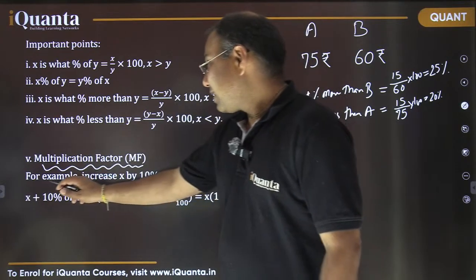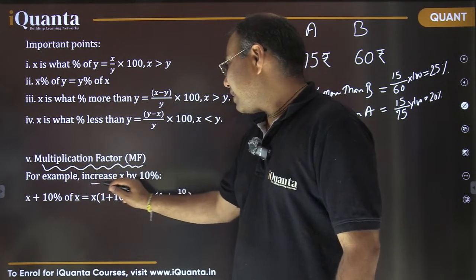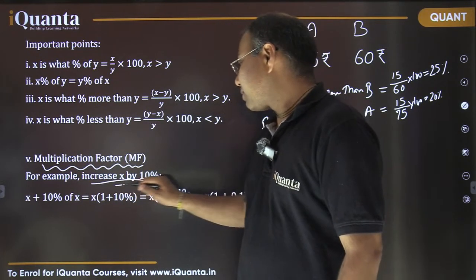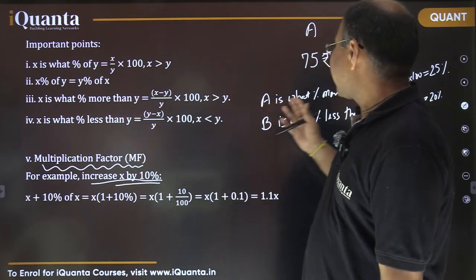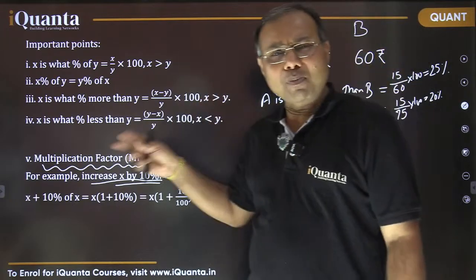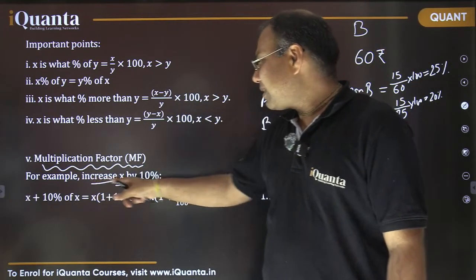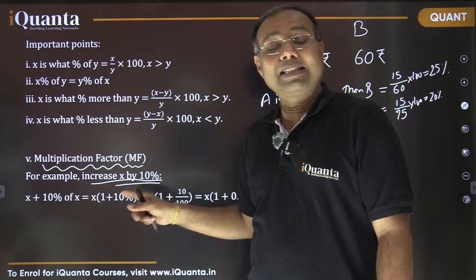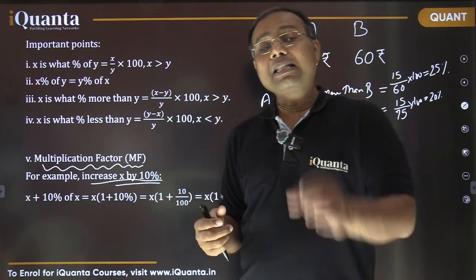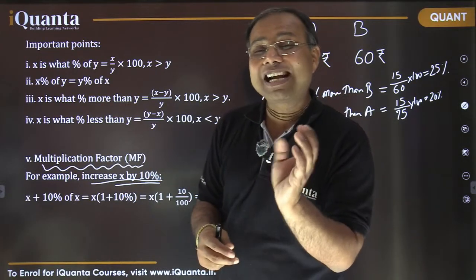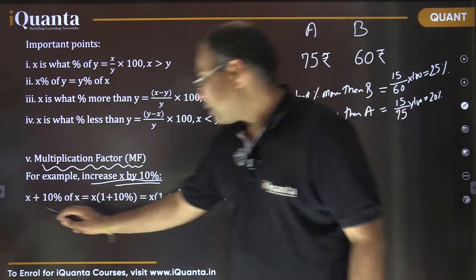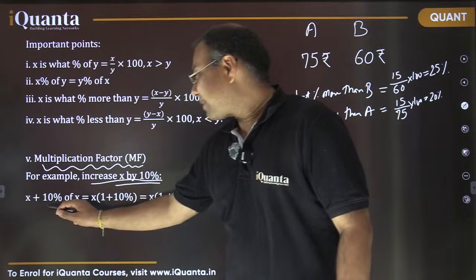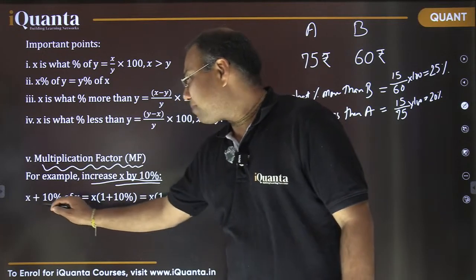So it says, for example, you increase any number by 10%. If we saw here, there was percentage increase or percentage decrease. So if you are increasing a certain thing by 10%, there is a multiplying factor which gets multiplied with that number. How does it work? Let's see here. So x, if I'm increasing x by 10%, so x plus 10% of x.